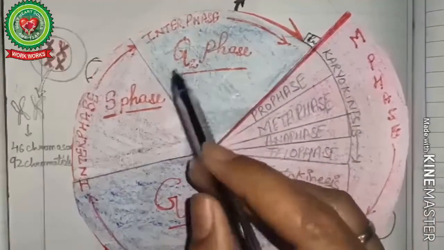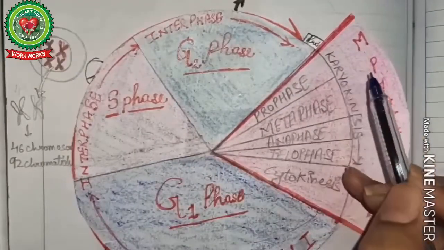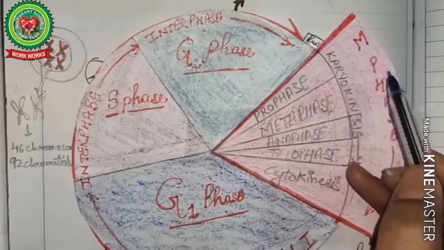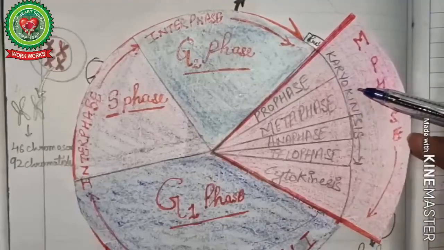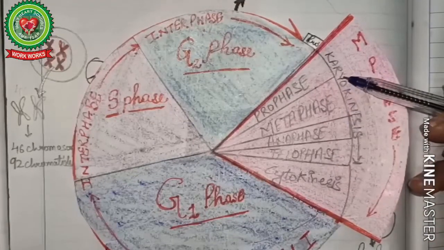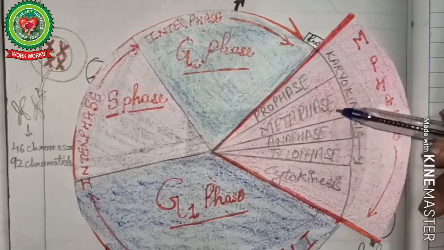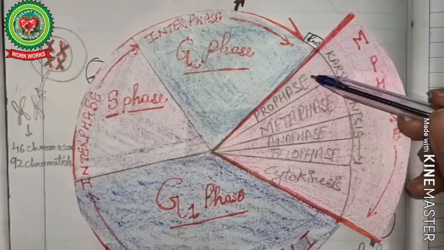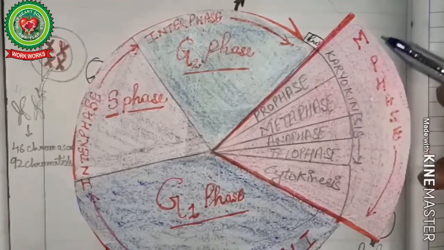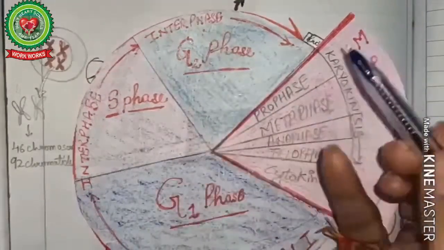Now, M phase is the mitotic phase. It is also called the dividing phase, in which the cell is actually going to divide. It further includes two stages, karyokinesis and cytokinesis. Karyokinesis is the division of the nucleus and cytokinesis is defined as the division of the cytoplasm. Karyokinesis further has four stages: prophase, metaphase, anaphase, telophase, which we are going to discuss later on. First of all, we'll discuss interphase and its various stages.